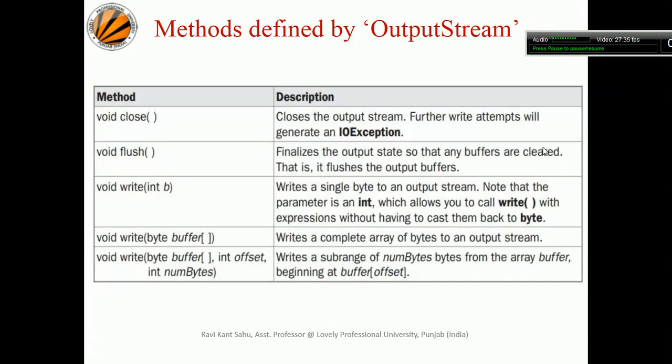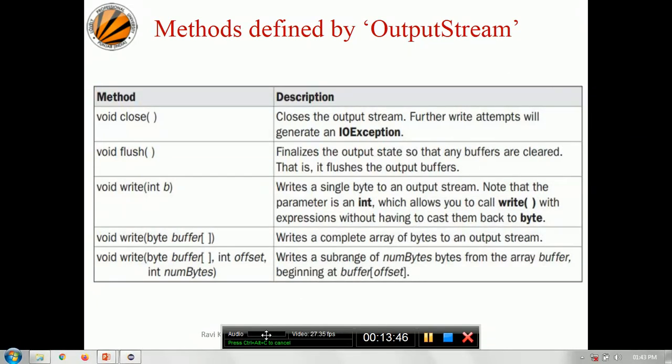Some of the methods that have been described in the output stream. Close closes the output stream. Further write attempts will generate an IO exception. The next is void flush. It finalizes the output state so that any buffers are cleared, that is, it flushes the output buffers. Whatever is in the buffer, it will clear that buffer and the data will be transferred to the destination.